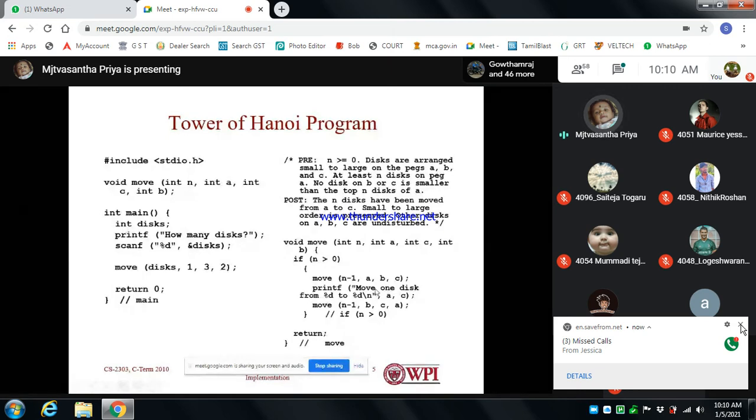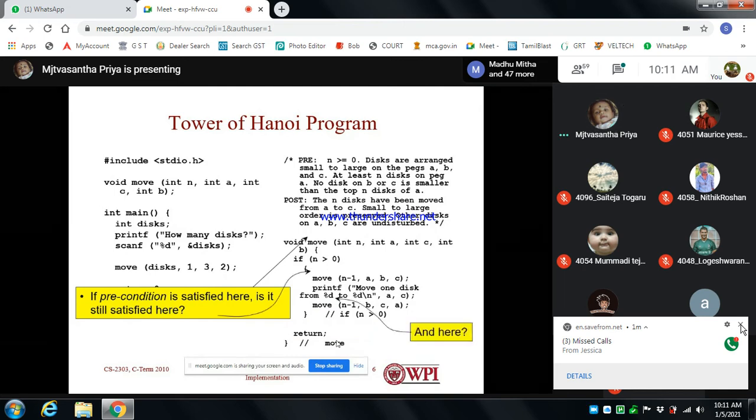ABC, and print the one disk. So like that we are giving that condition, which will be satisfied up to placing the disk at the destination. That disk can be placed in the destination, so that condition will be given, right? If n is greater than 0, then it will keep moving the disks. That is the Tower of Hanoi concept, and we are writing a program for that concept. So this is the Towers of Hanoi.